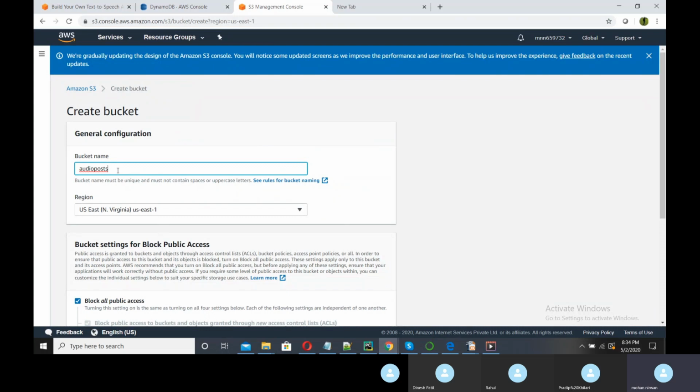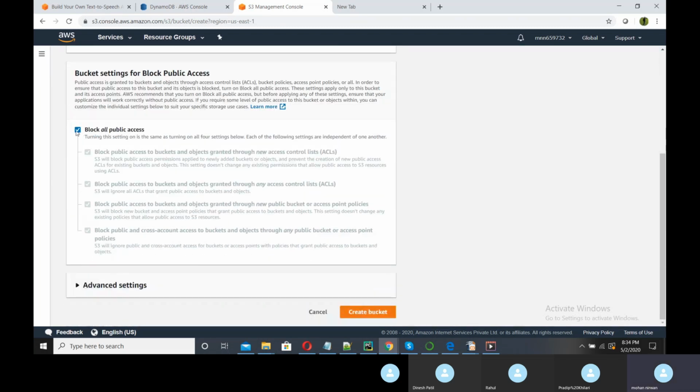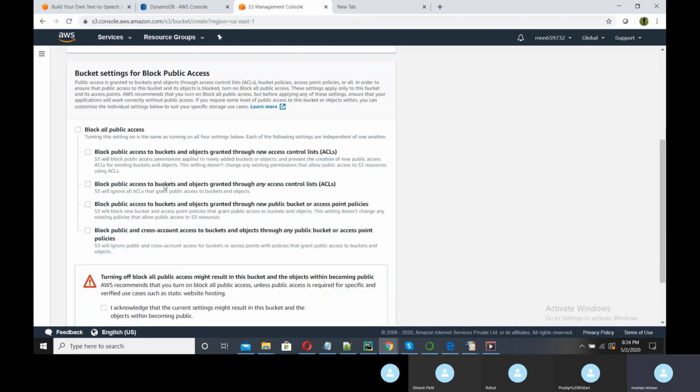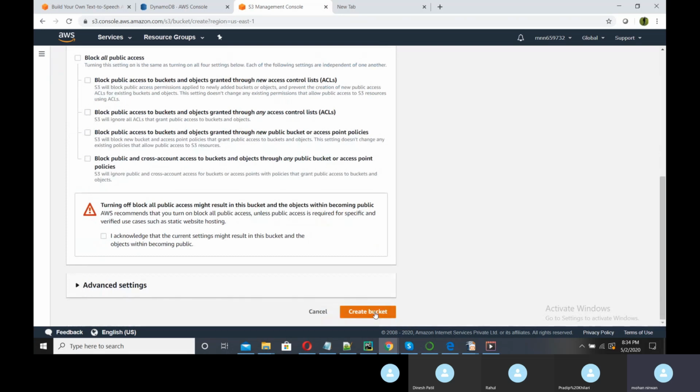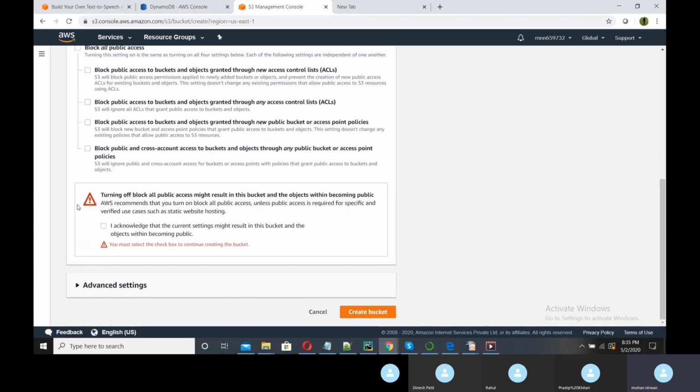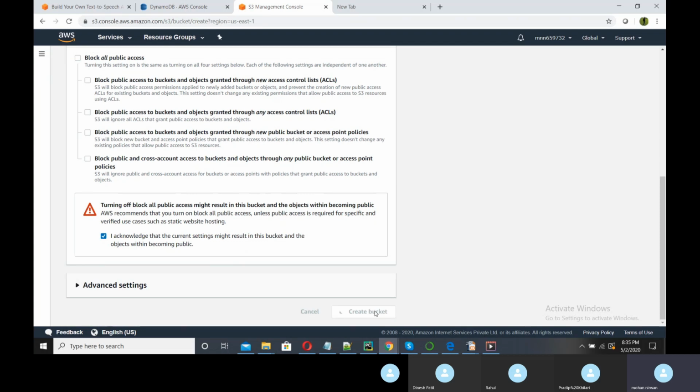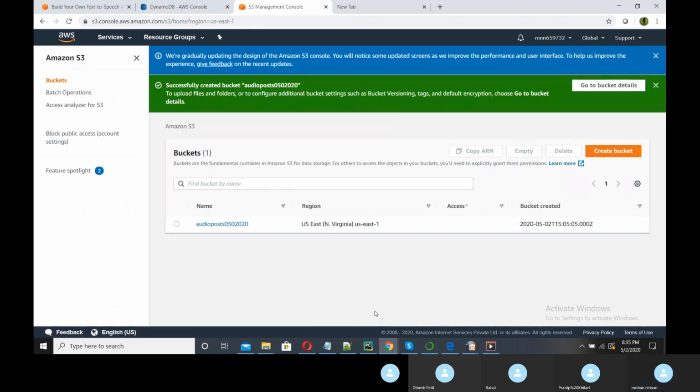The name should be unique, so I add some numbers, region North Virginia. I will uncheck this so it is public, acknowledge this, and create bucket. So my bucket is created.